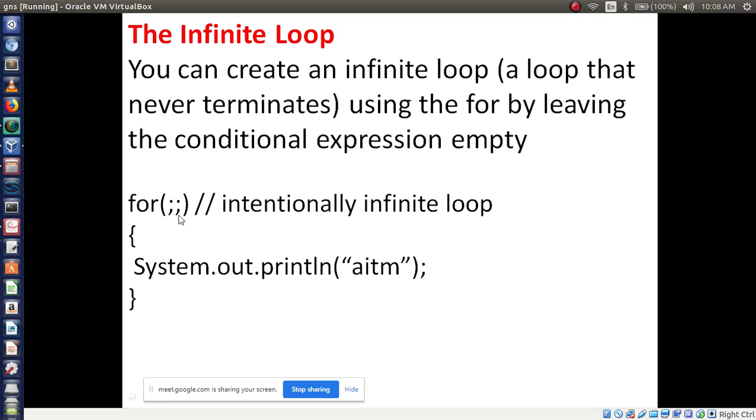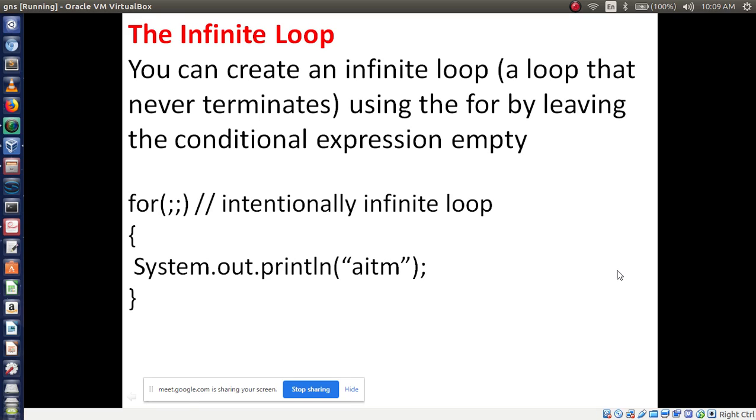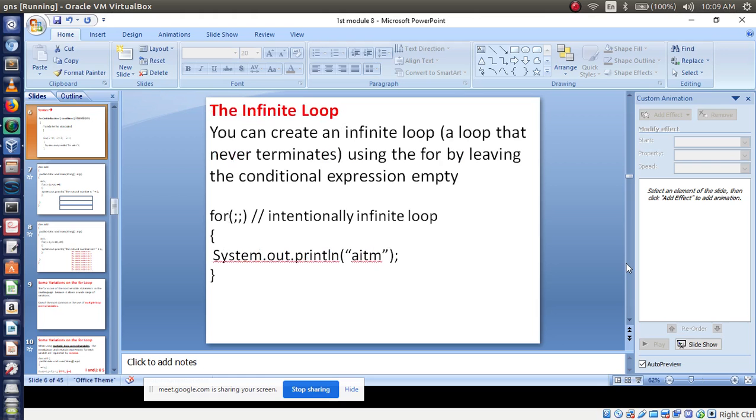If you give it like this, it will keep on executing repeatedly, infinite times. Shall I give a demo for this? Let's see.